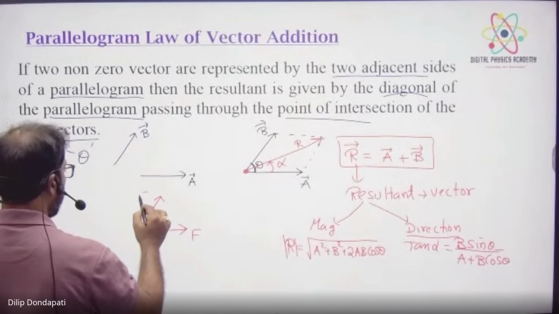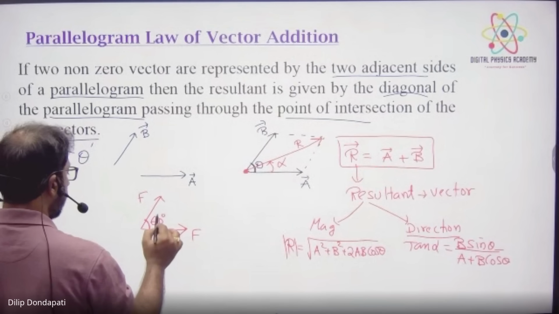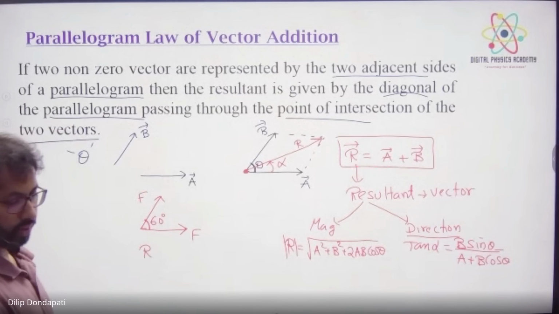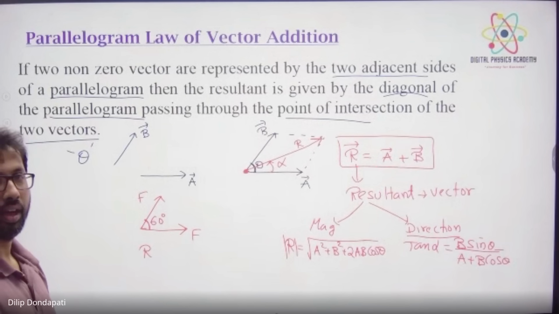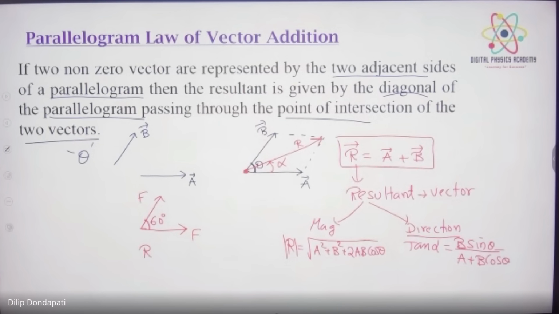The F vector angle is 60 degrees. Okay. Find the resultant. I want the magnitude. Also draw the diagram directly. Always complete the imaginary parallelogram and draw the resultant diagram, and only then solve. R and alpha, tan alpha also.